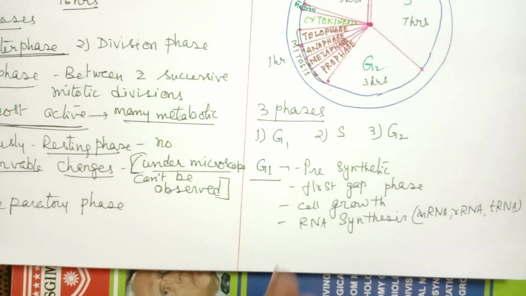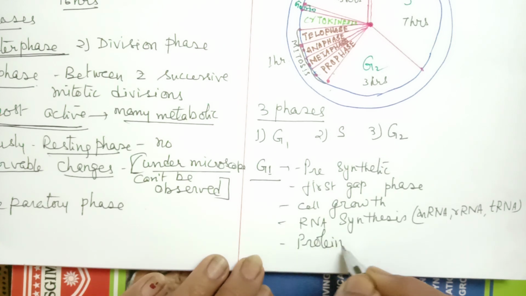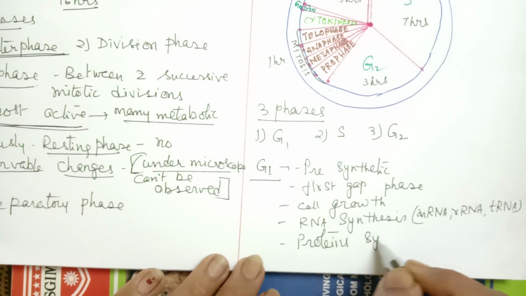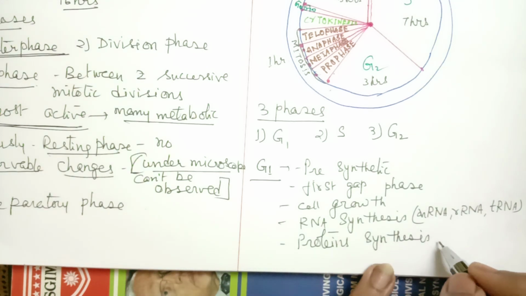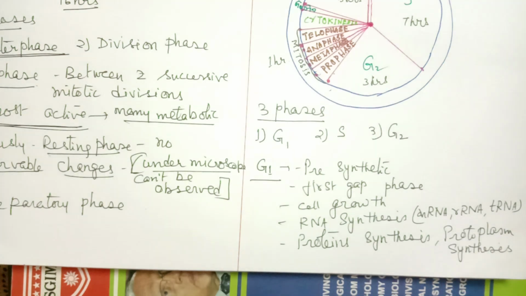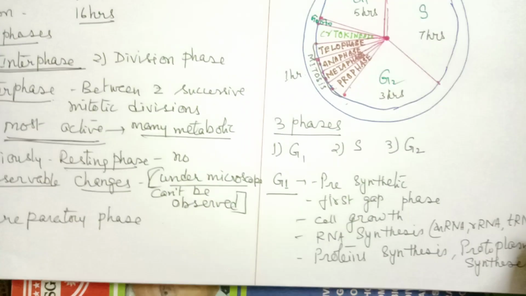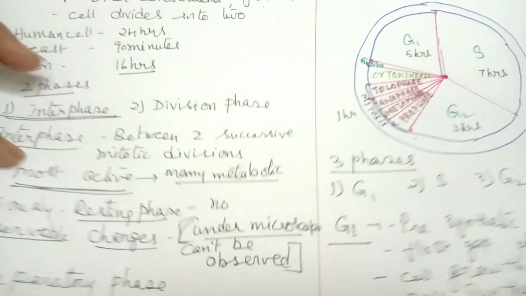And there is also protein synthesis taking place, proteins required for protoplasm synthesis. Because there is an increase in cell size, there is an increase in the amount of protoplasm also. So protein synthesis required for the increase in the amount of protoplasm also takes place.